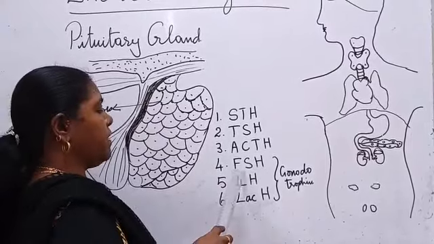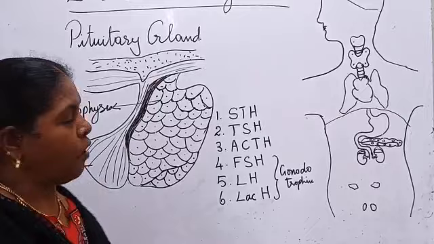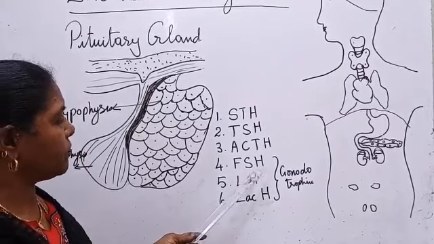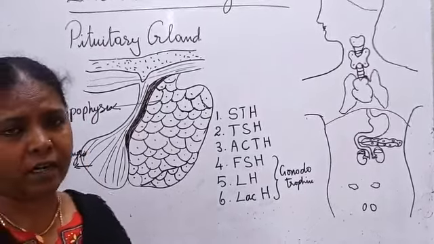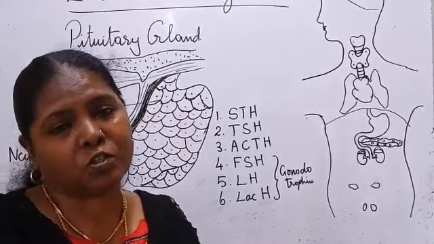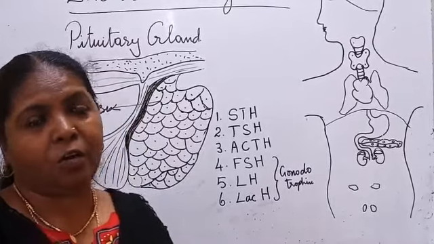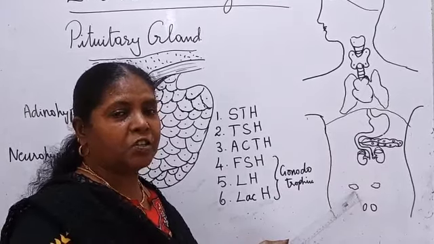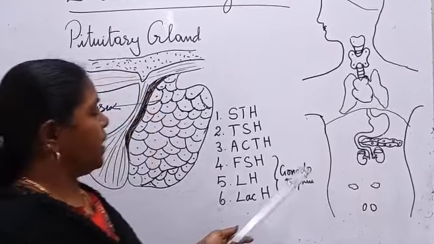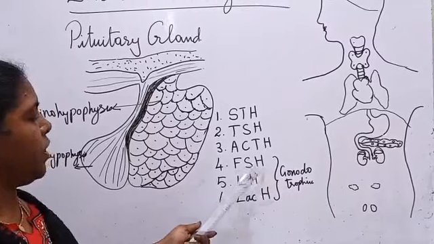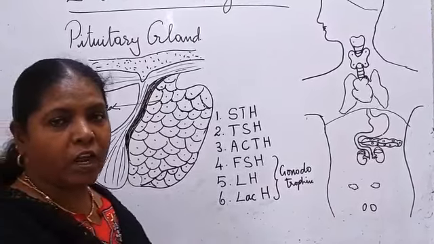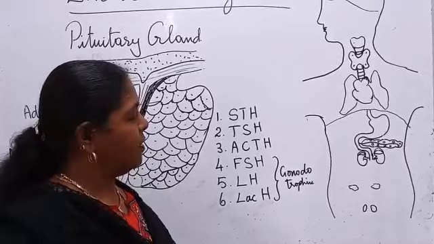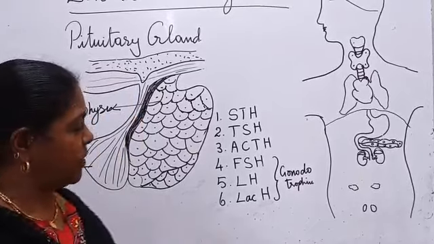The next one, follicle stimulating hormone. Follicle stimulating hormone induces the ovarian follicle to secrete progesterone and estrogen. Okay, the ovary is also one of the endocrine glands in addition to reproduction.